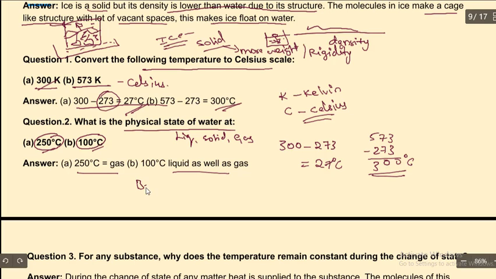So what is the boiling point of water here? The boiling point of water is 100 degrees Celsius. At 100 degrees Celsius, you are going to see some of the water becoming gas and some of it remaining liquid. It will be ice at 0 degrees Celsius. And above 100 degrees Celsius, it is going to become gas.